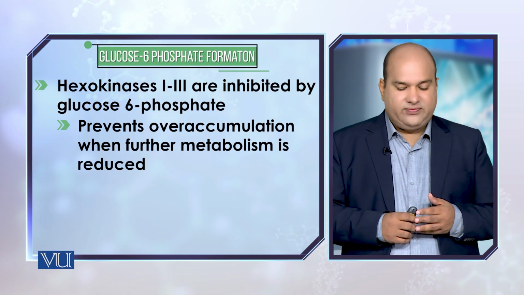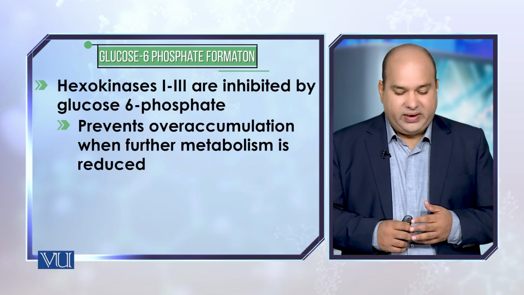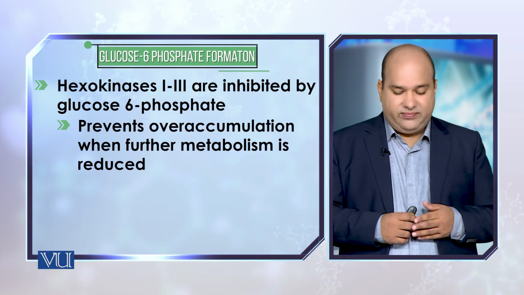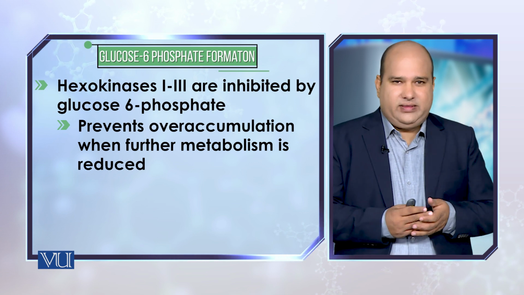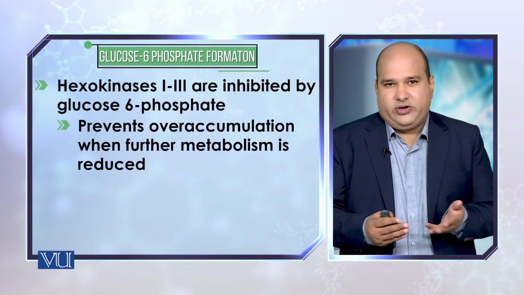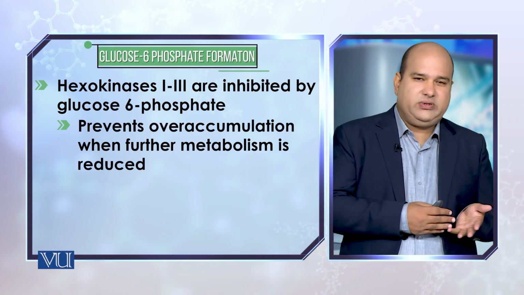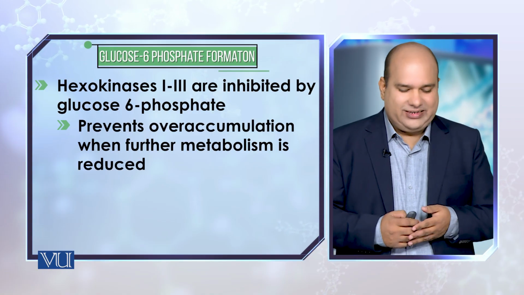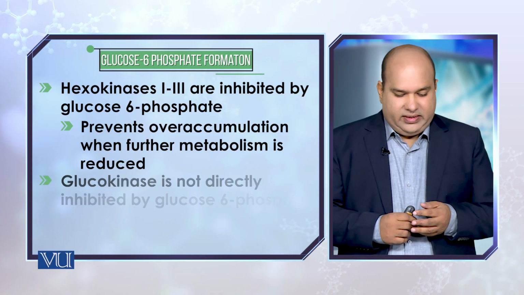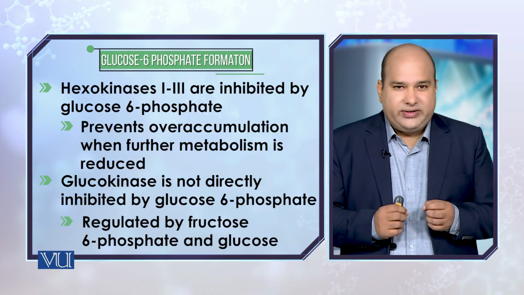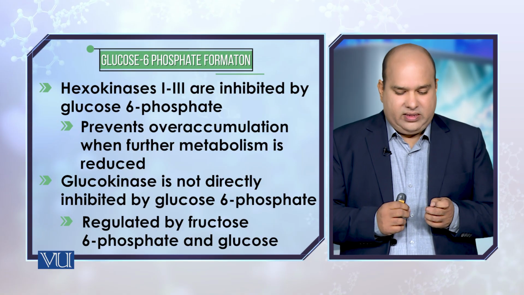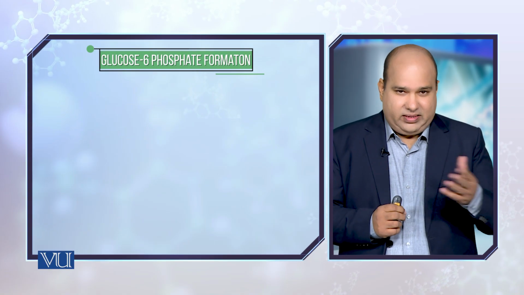The hexokinase 1 and 3 are inhibited by the product of this reaction, which is glucose 6-phosphate. That is what we say the feedback mechanism, more accurately the negative feedback. If more of the product is being produced, it will definitely halt the reaction. Then glucokinase is not directly regulated by glucose 6-phosphate.